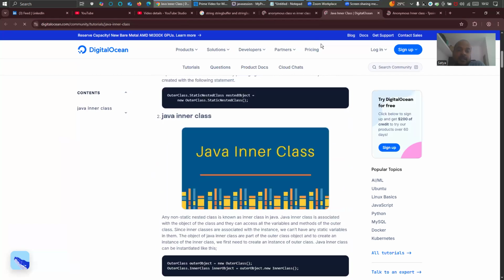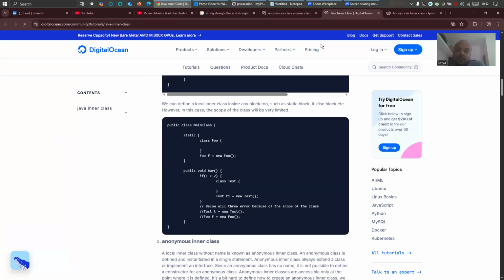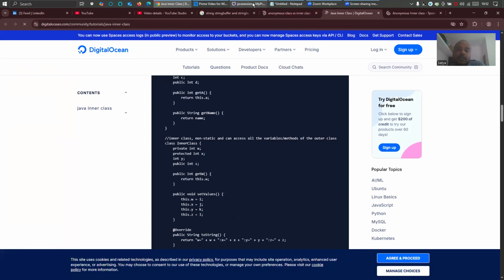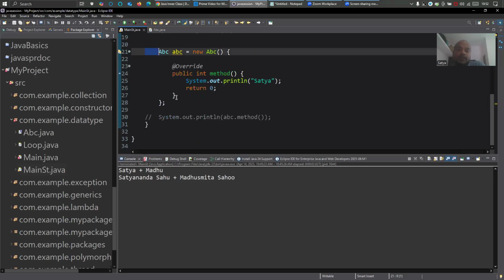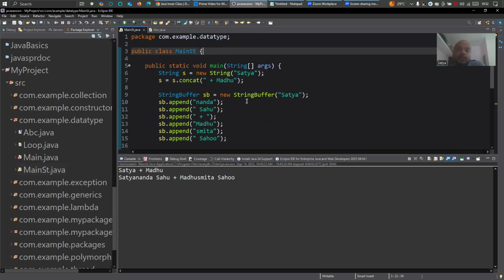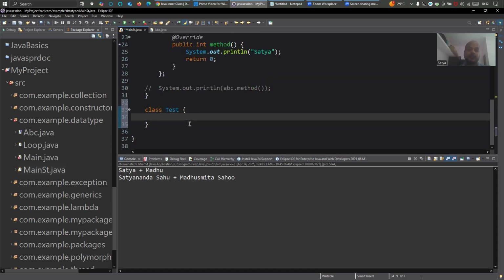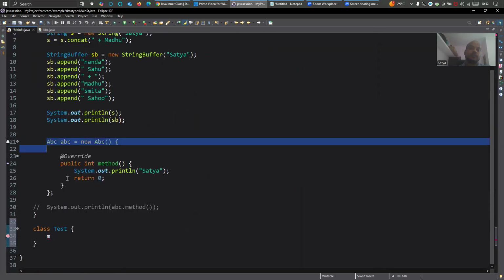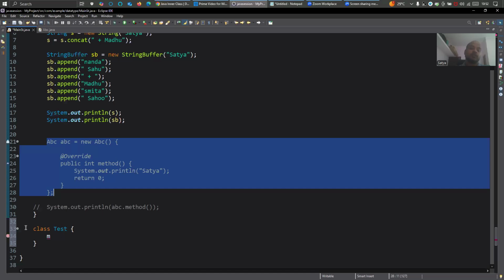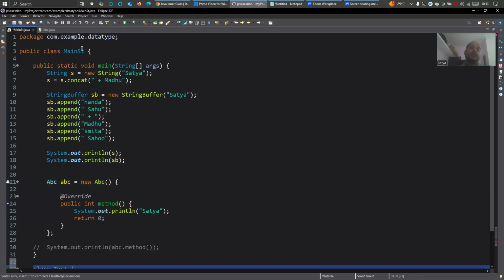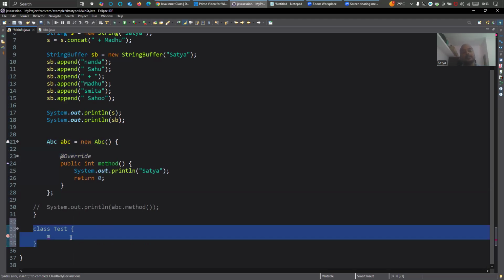See, there are so many concepts of class: inner class, nested class. You can go through all of that. I have shown you one example of anonymous class. And if you want to have an inner class here, you can always have this inner class Test. This is an anonymous inner class, or anonymous class. This one is totally an inner class because it is inside the main class.